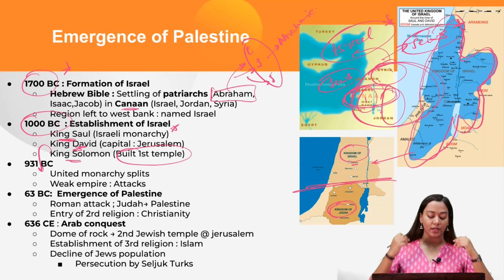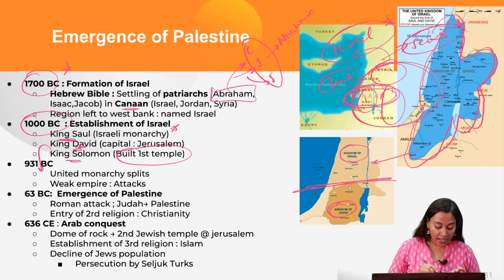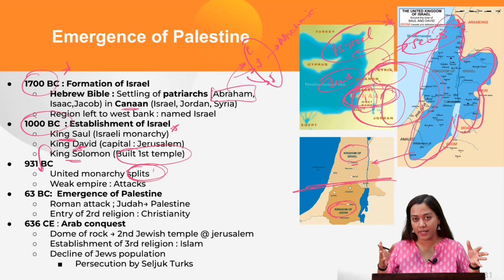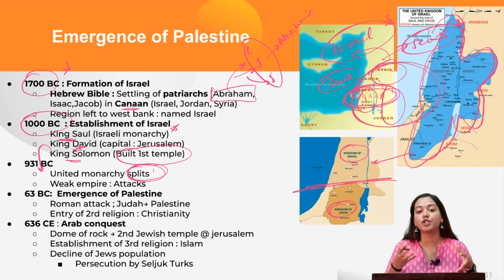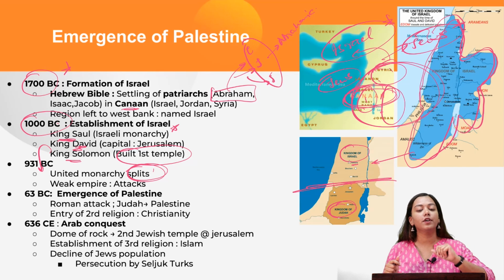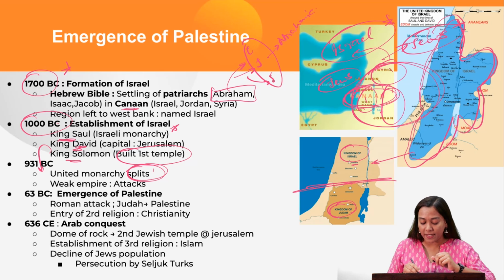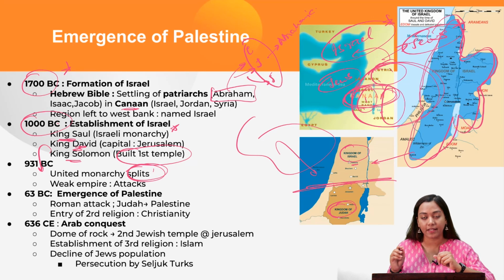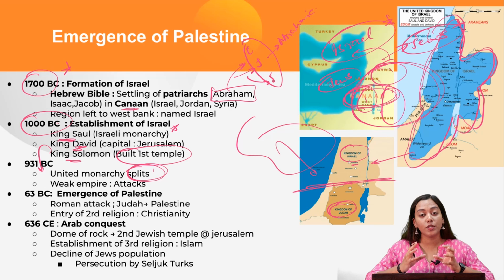ruled by different monarchies. Now, as you know, the split or disintegration of any consolidated empire will lead to attraction of a lot of attacks. Who will be the first to attack? The next mighty empire in the neighborhood, which is the Roman Empire. The Roman Empire, ruling around the Mediterranean region, will start attacking this region, and this will lead to the introduction of the second religion for the first time, which is Christianity, which will come with the Roman Empire's attack.